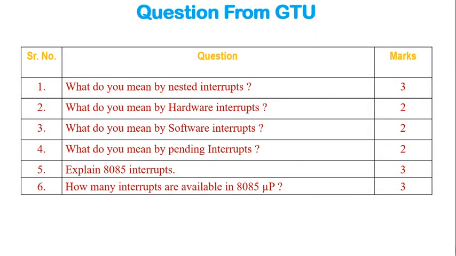And here are some of the important questions from the GTU. What do you mean by nested interrupts? What do you mean by hardware interrupts? We know about hardware interrupts, software interrupts and pending interrupts as well. These questions may be asked for 2 marks. Then, explain 8085 interrupts: we need to explain the different types of interrupts in detail and how many interrupts are available in the 8085 microprocessor. We also need to define the same. So questions 5 and 6 are the same questions.